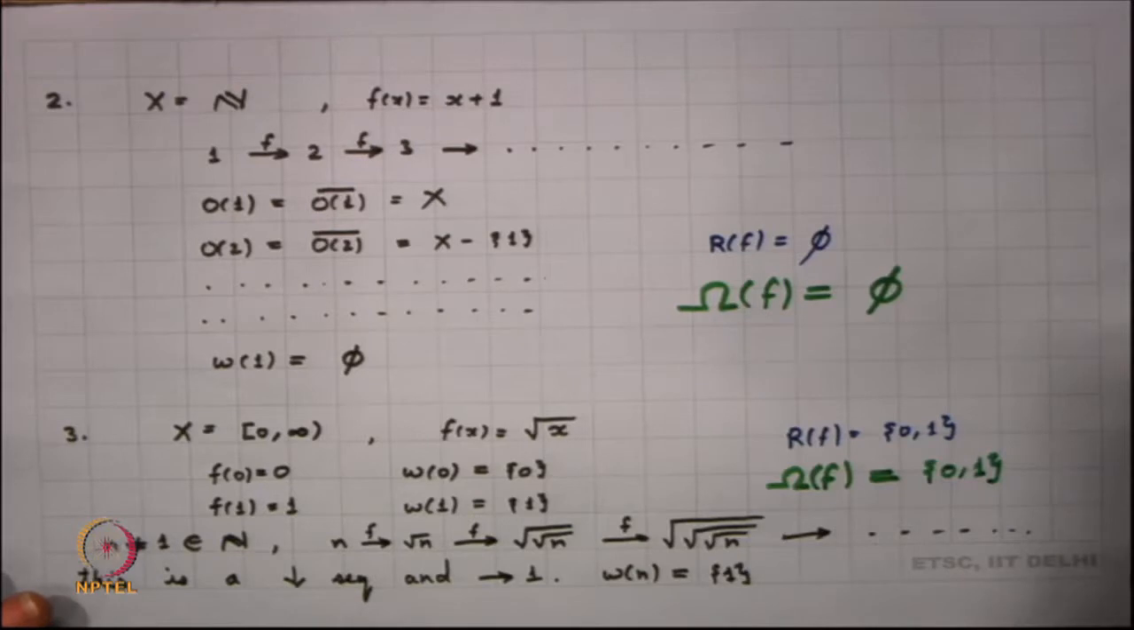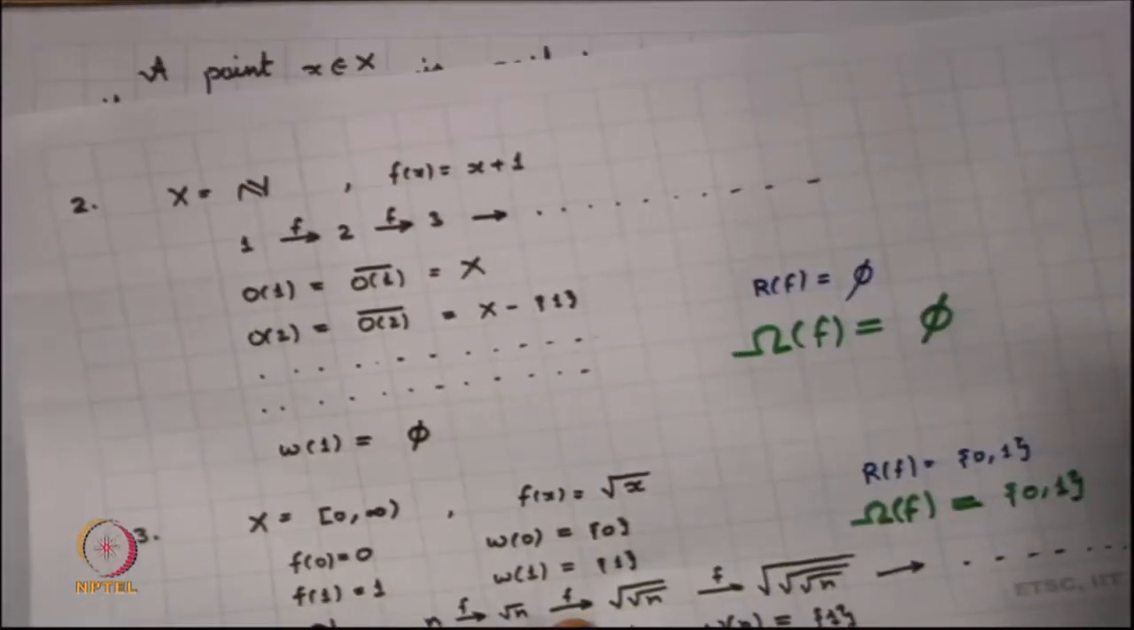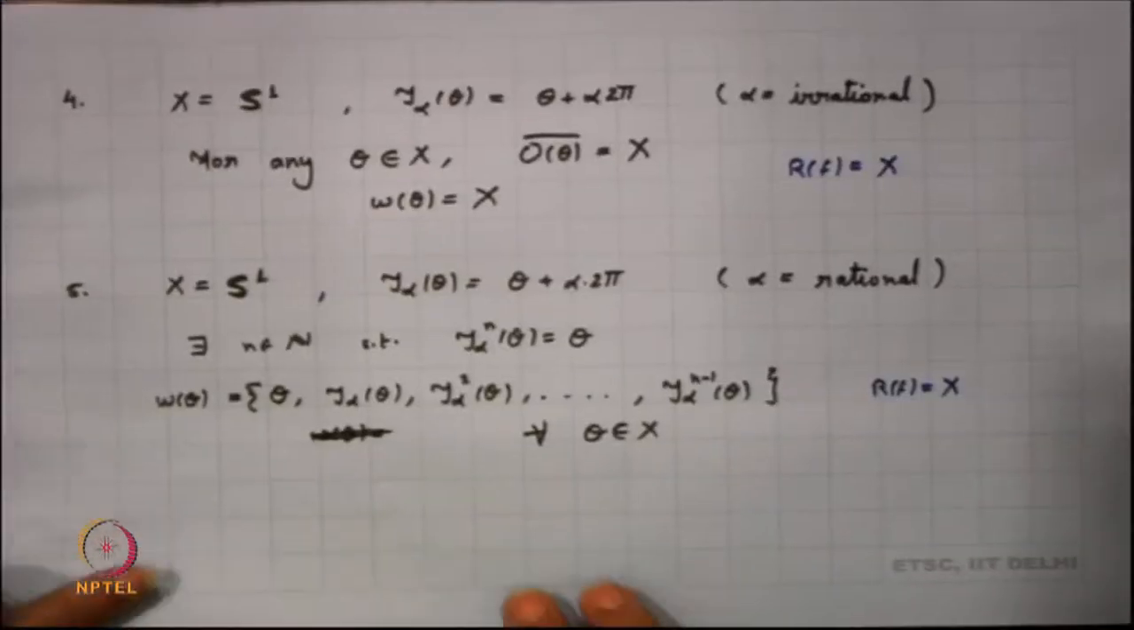They are all wandering points, right. So, the rest of the points are all wandering. You have only 2 points here which are non-wandering, 0 and 1. Now, typically we go back to another example, right, and here we have the example of the rotations on the